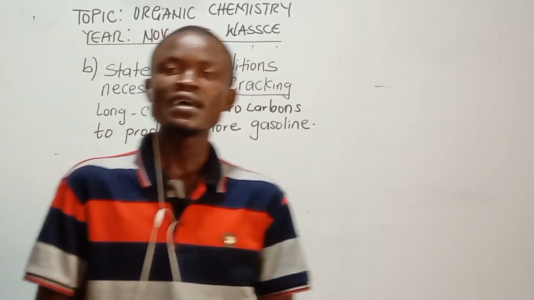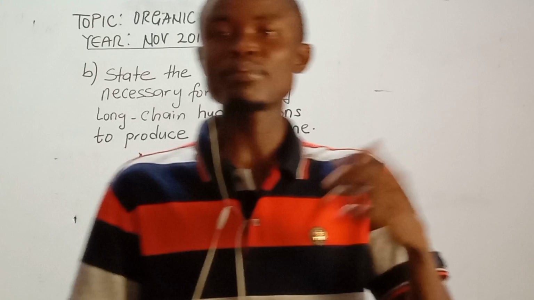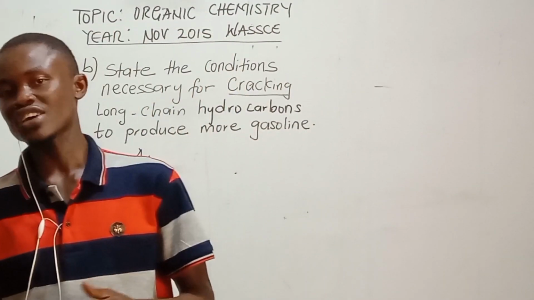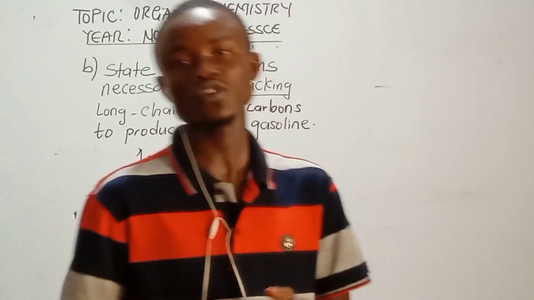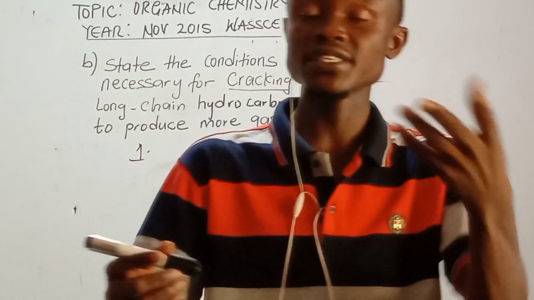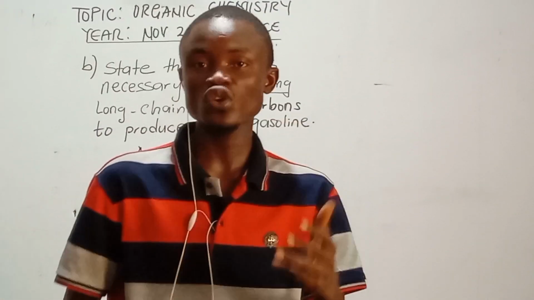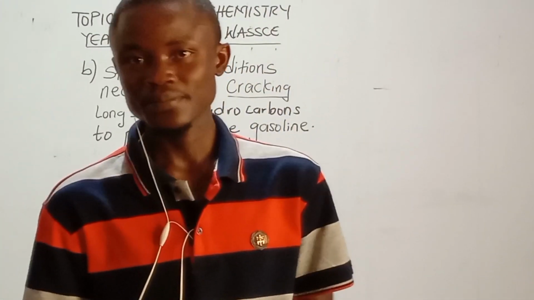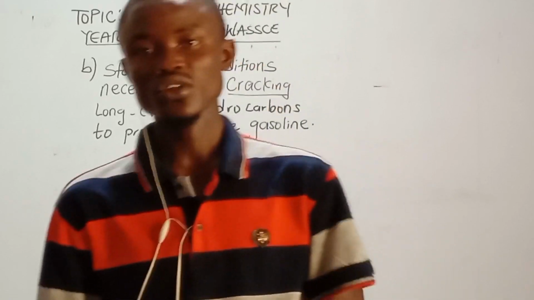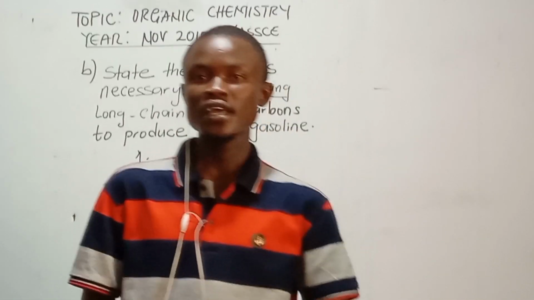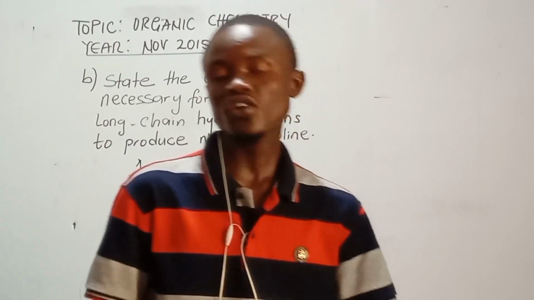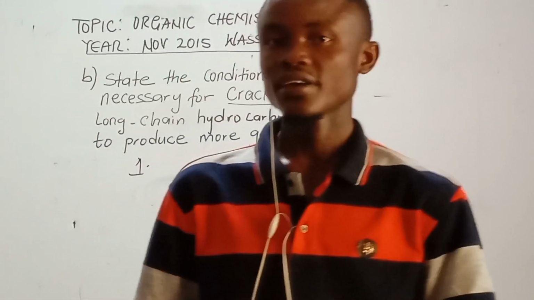At times, this high temperature and pressure, like for the temperature, normally ranges from 400 degrees Celsius to 600 degrees Celsius in some cases, while for the pressure it normally ranges from 10 to 50 atm. Don't bother about these answers. Just watch the comment section. All of them, you will see them there.